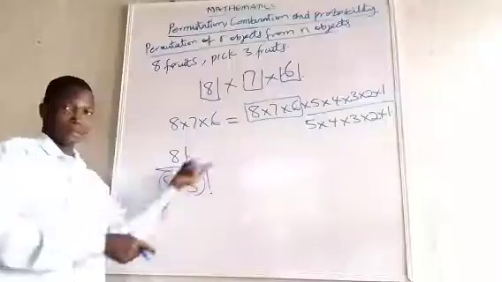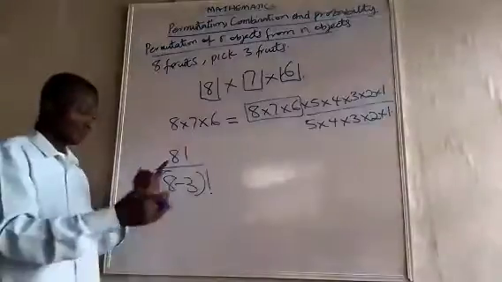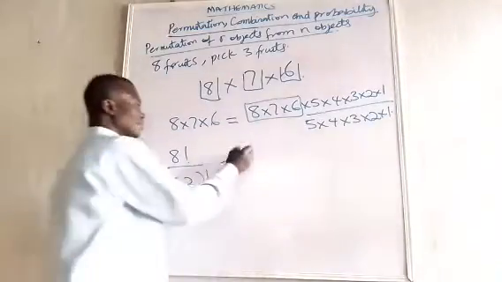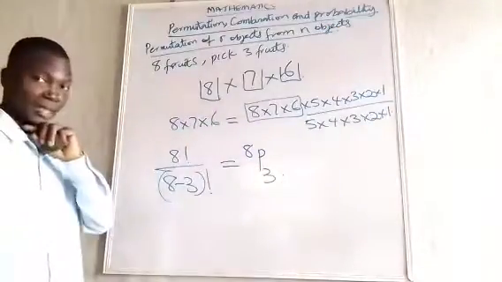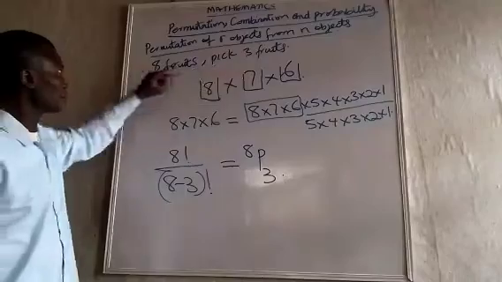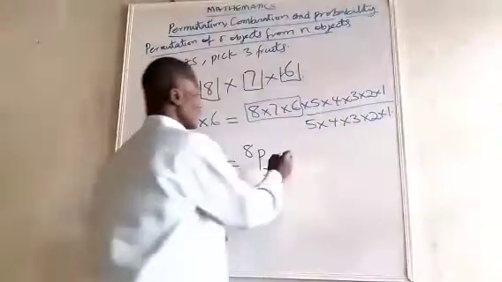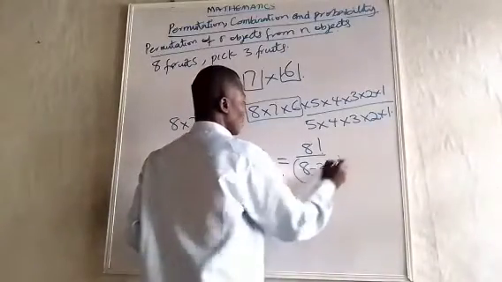That is the factorial. And how do we express it in permutation language? It's going to be 8 permutation 3. So that's how it is expressed. So if I want to pick 3 fruits out of 8, I'm going to have 8P3, and that is going to be 8 factorial over 8 minus 3 factorial.